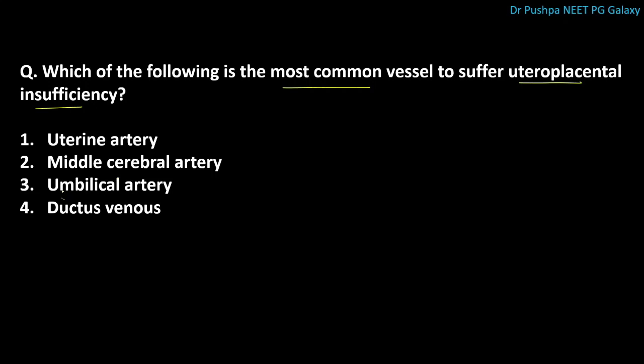Next question is, which of the following is the most common vessel to suffer uteroplacental insufficiency? The correct answer is umbilical artery. Ductus venosus is the last vessel to get affected.